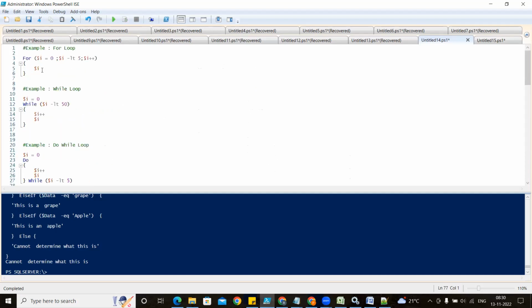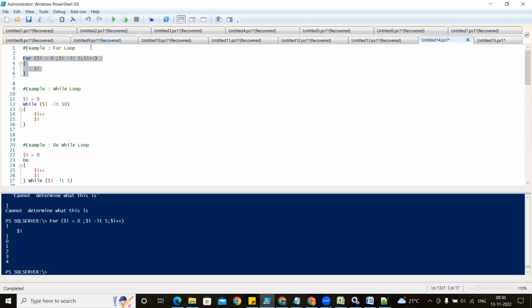I have written here. So this is the for loop. If you are going to execute the for loop, what is going to display? Oh sorry, I have run this. So what is happening in the for loop? First, it is going to print the value, then it is going to increase the value. So you can see here i plus plus. What is the meaning of i plus plus? It means increasing the value.